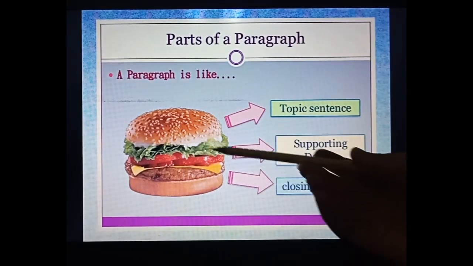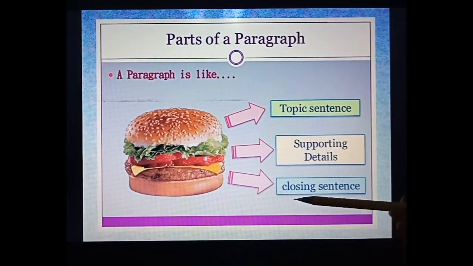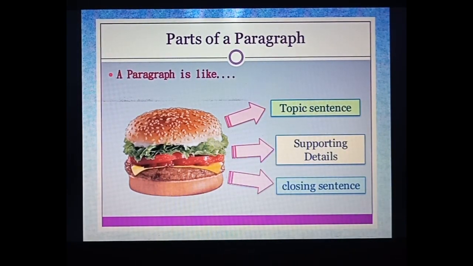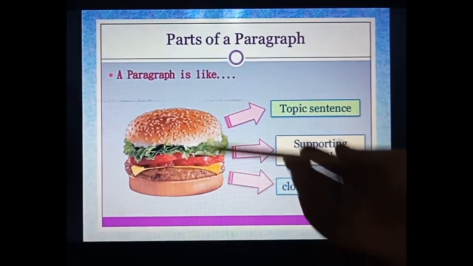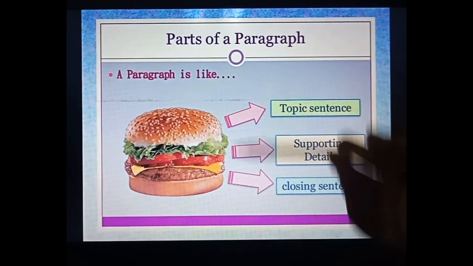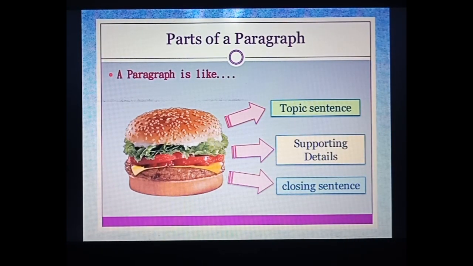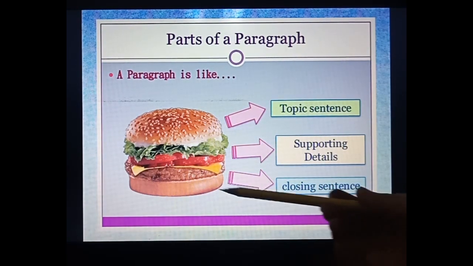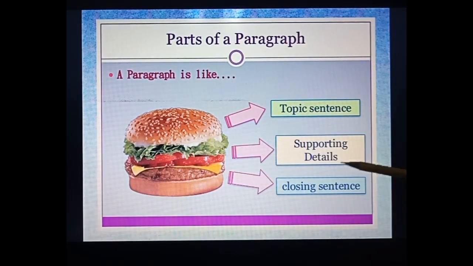And the last one, the second part of the bun, that is the closing sentence, or we can say concluding sentence. Without this, can you join this complete burger? No, we cannot join it. We cannot combine it. So we need this also. That's why topic sentence, supporting details, and the last one is closing sentence.